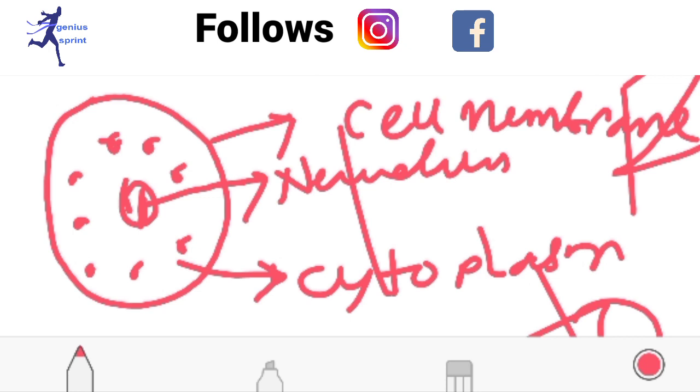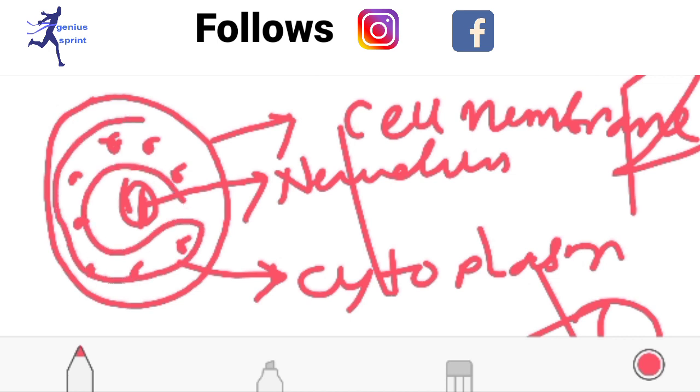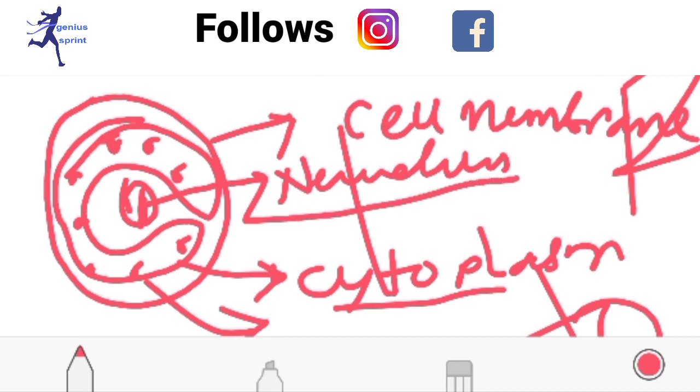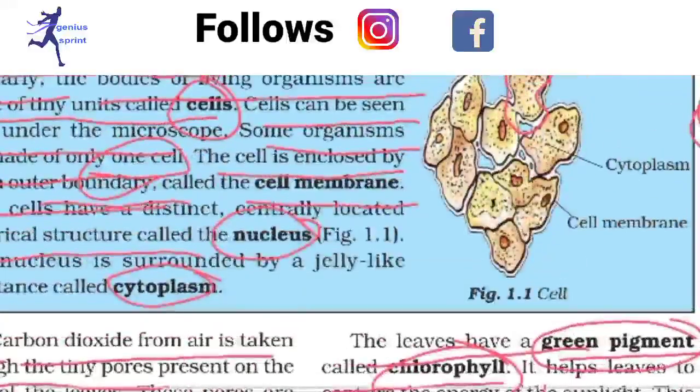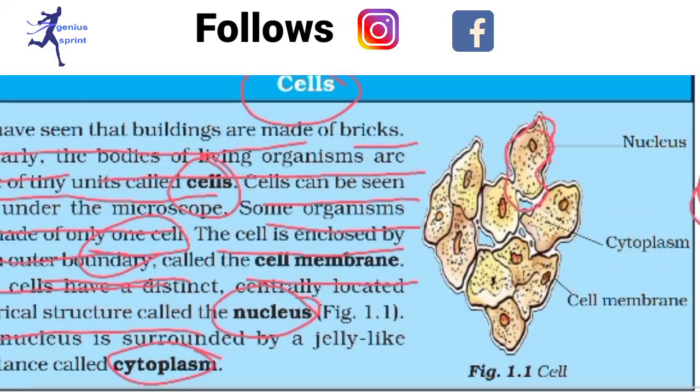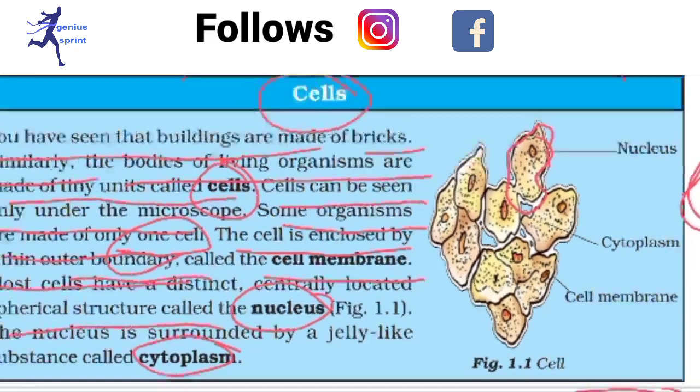So cell membrane, nucleus, protoplasm, and this living inside part, that means all the living inside part, is together called what? It is together called protoplasm, and this entire part is called the cytoplasm, and then the nucleus and cell membrane. Okay, so I'm sure you have understood. You can take pictures of it also. Here the picture is given. You can take information about the cell from here also.